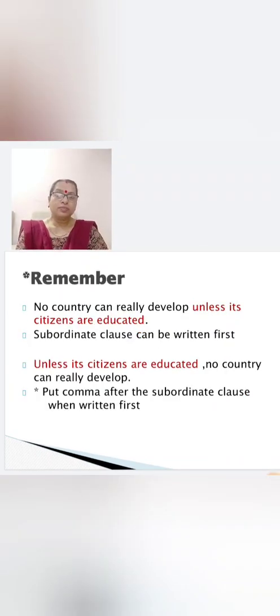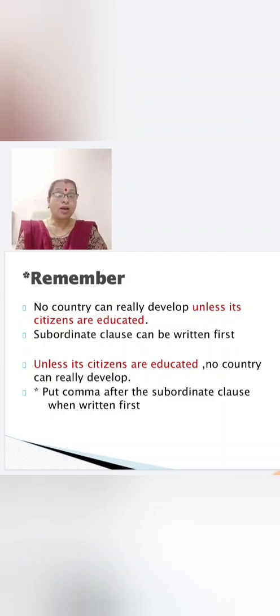Now children, the same sentence what you see here, no country can really develop. Here the main clause is written first and subordinate clause written afterwards. But subordinate clause can be written first. But when you write like this, you have to remember one thing. What is that?